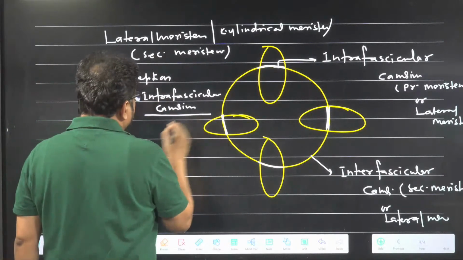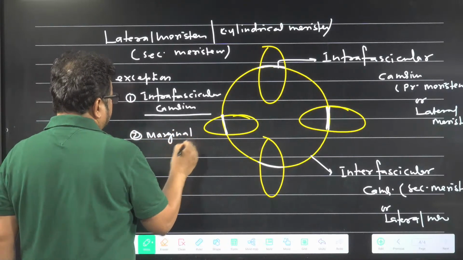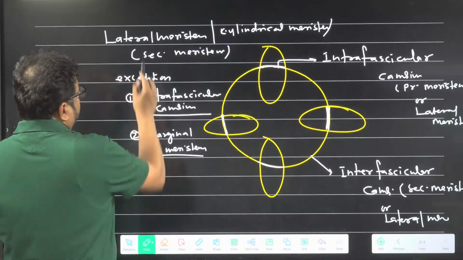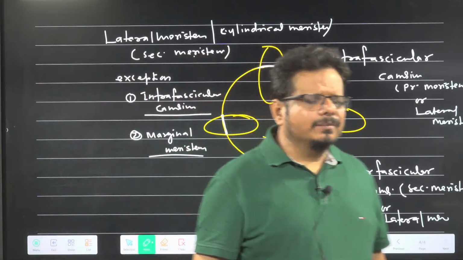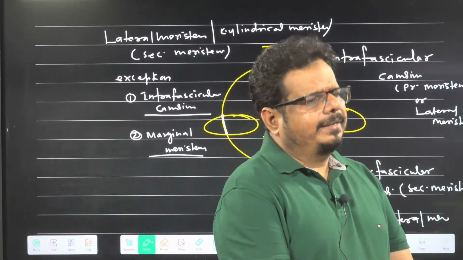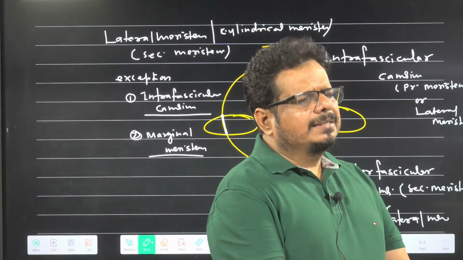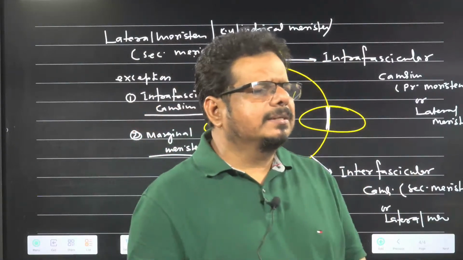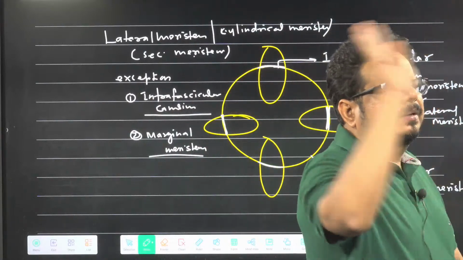Exception is what? Intrafascicular cambium, and which one did I write? Marginal meristem. Otherwise, lateral meristem or secondary meristem. That line you are confusing. NCERT wrote lateral meristem or secondary meristem. I do agree, but exceptions are there. Keep in mind what the exception is. Even marginal meristem is not written at your level, so don't confuse. Simply write that intrafascicular cambium is a lateral but primary meristem and involved in secondary growth.